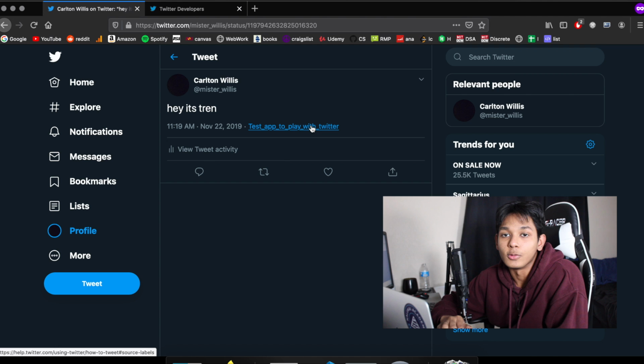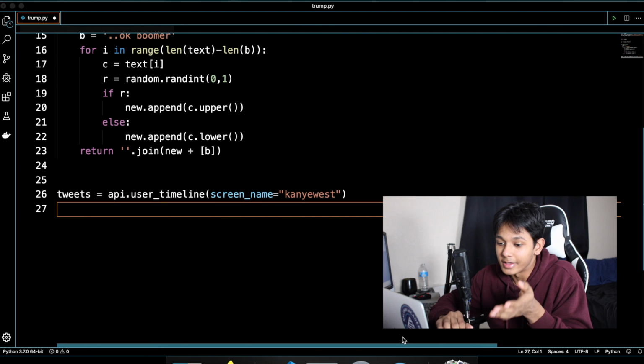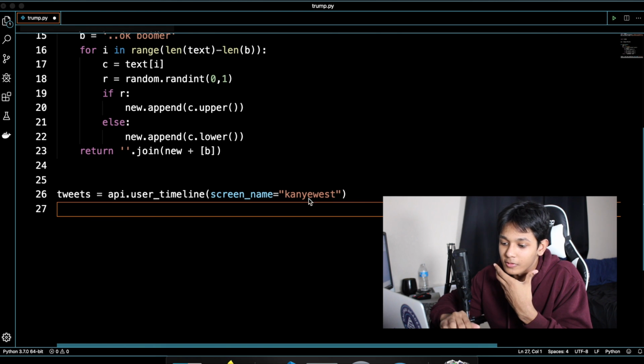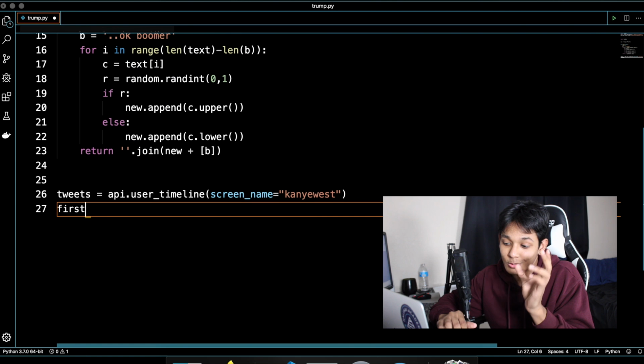Okay, so how do we get tweets from a specific user? You just type this. What this does is it actually gives us the tweets from a specific user, whereas before we were just grabbing them from our timeline. But this is literally going to Kanye West's Twitter page and getting the tweets from there. Now, if we want to access one of his tweets, for example, the most recent tweet right here in the list of tweets, it'd be tweet 0, right?